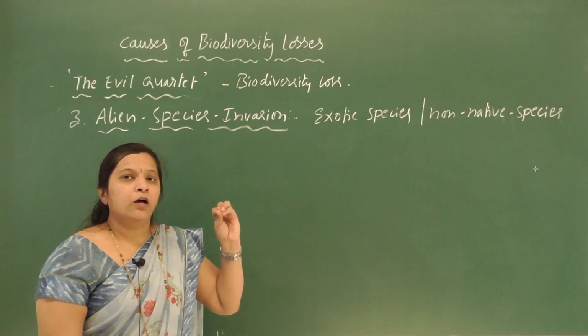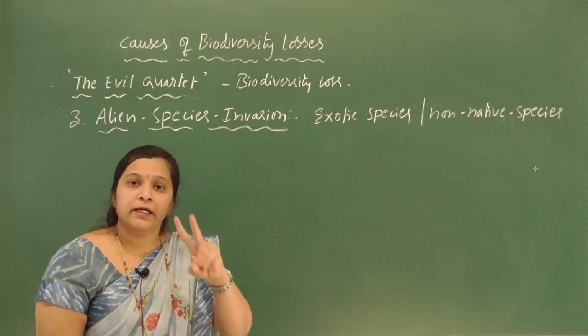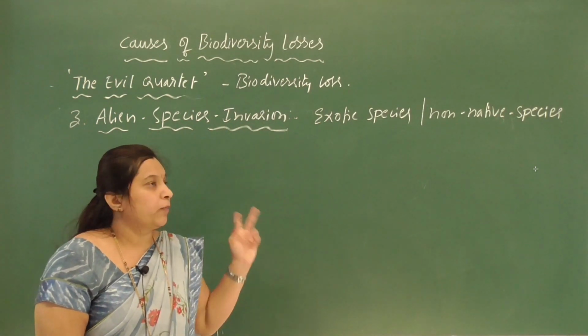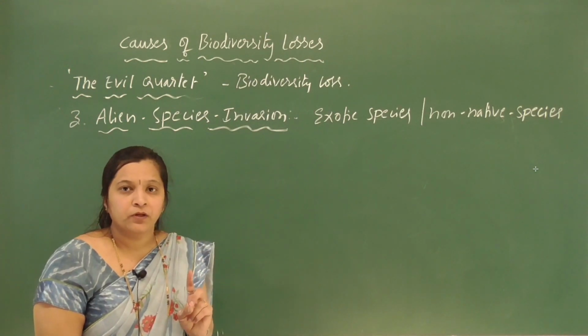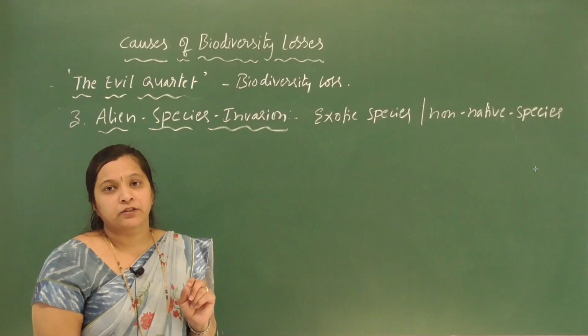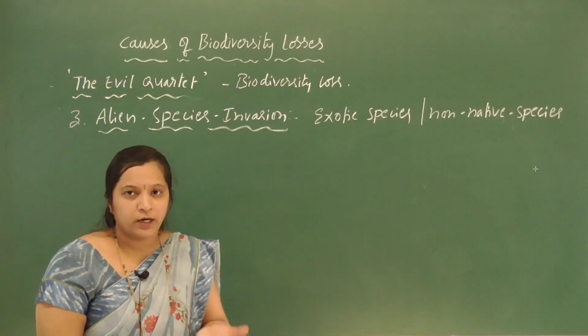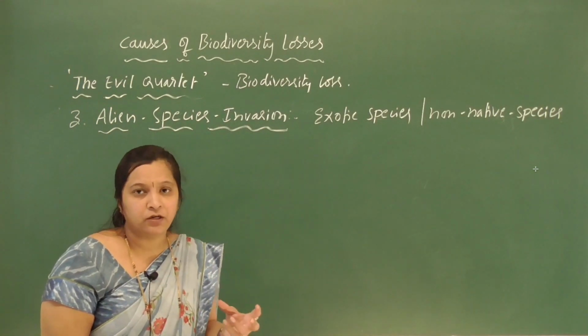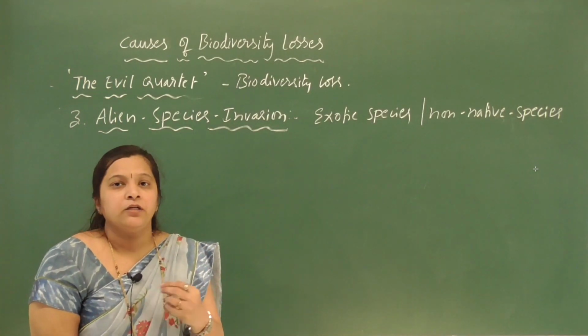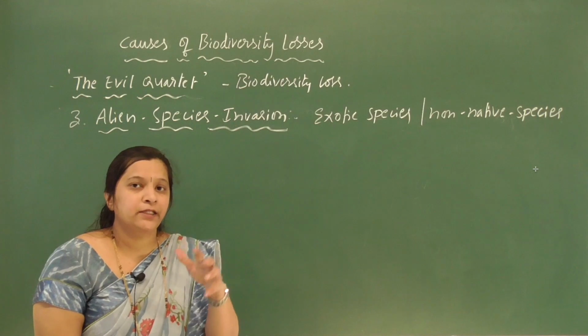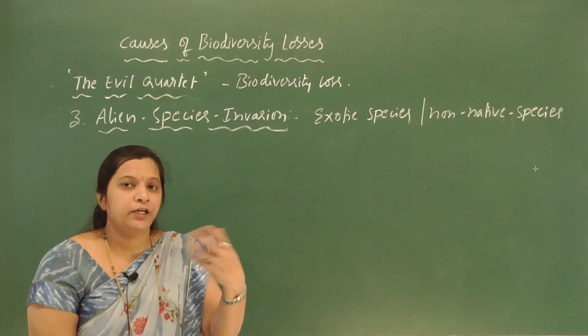This is the second major cause for biodiversity loss. The first is habitat destruction, and of course overexploitation is also one of the major causes. So the first is habitat loss, and the second is the invasion of alien species, exotic species or non-native species.